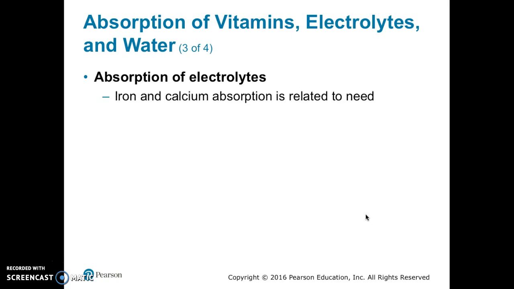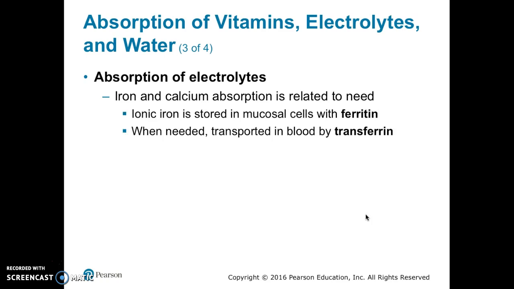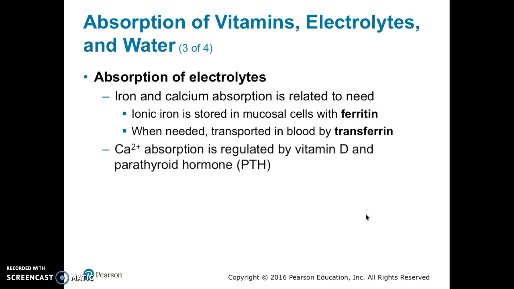Iron and calcium absorption is related to their needs. Ionic iron is stored in mucosal cells with ferritin. When iron is needed elsewhere, it is transported in the blood by transferrin. Calcium absorption is regulated by vitamin D and the parathyroid hormone.